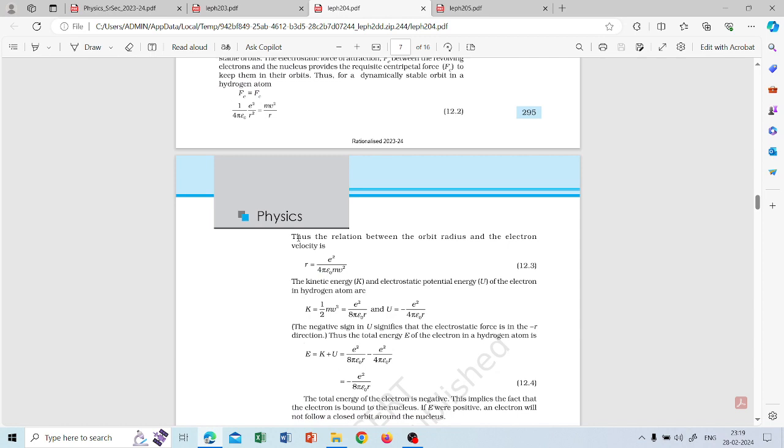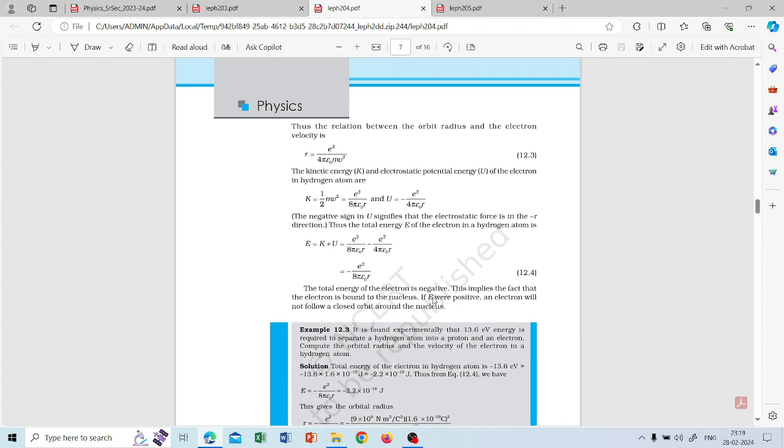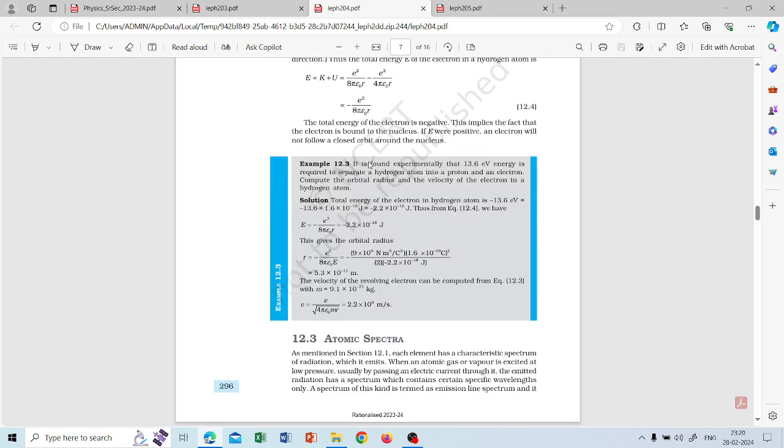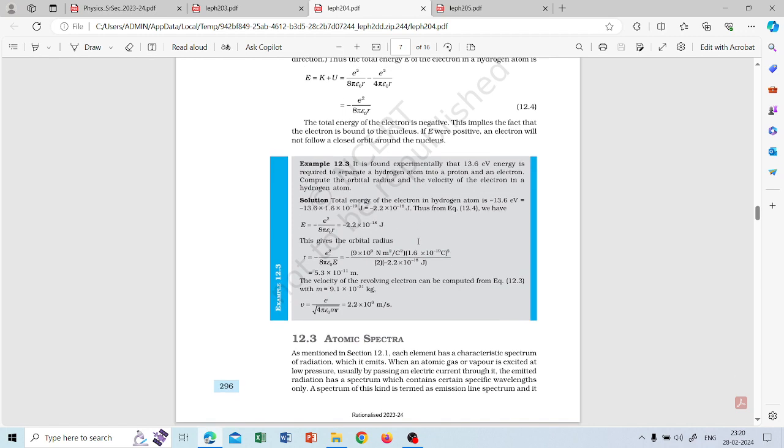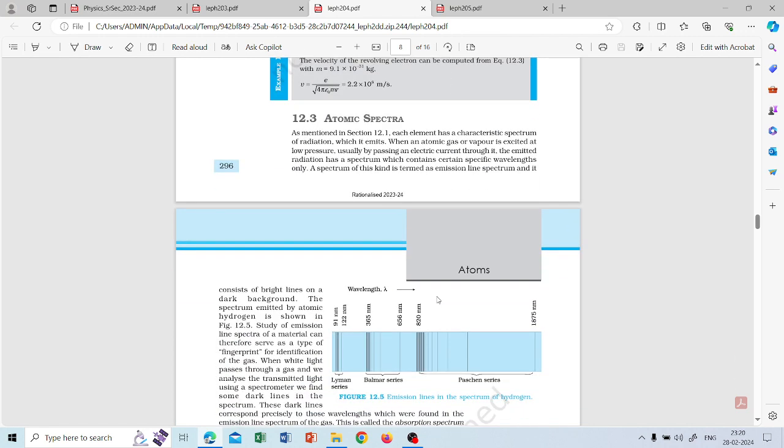Next is the relation between the orbit radius and electron velocity, and these are some derivations. Find the total energy, kinetic energy, and radius. This derivation is important. Next, the total energy is negative. This implies that the electron is bound to the nucleus. If E were positive, the electron would not follow a closed orbit around the nucleus. So this point is important. And a numerical problem.